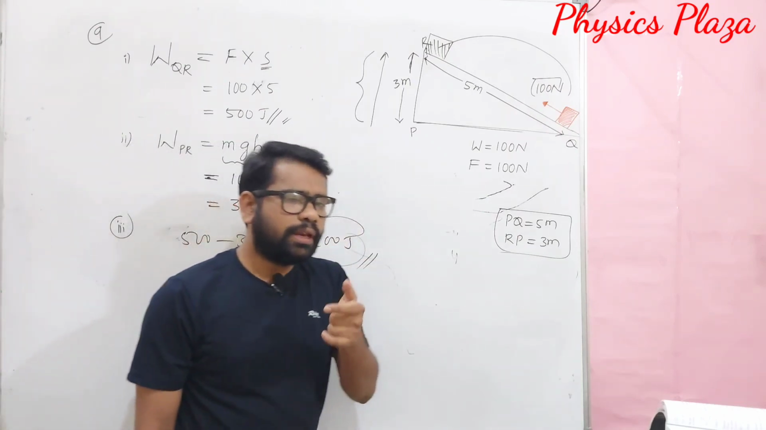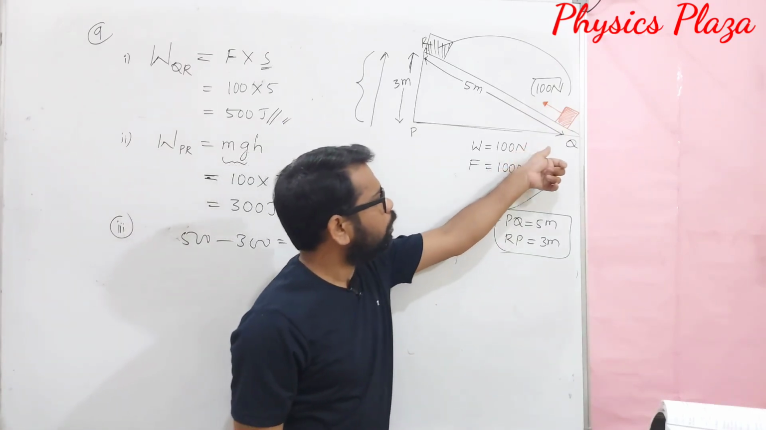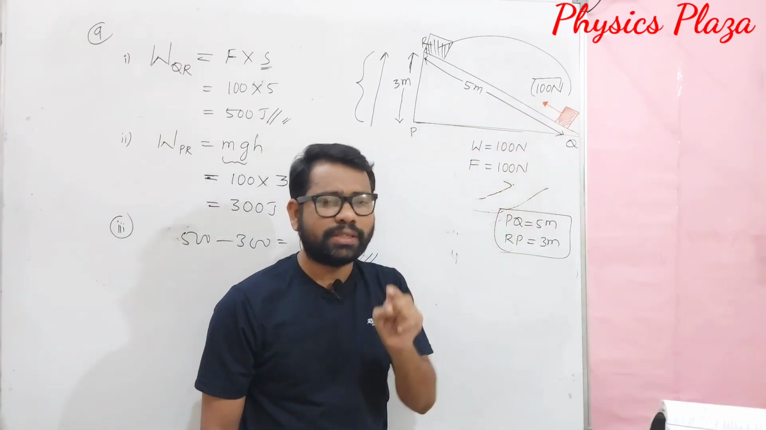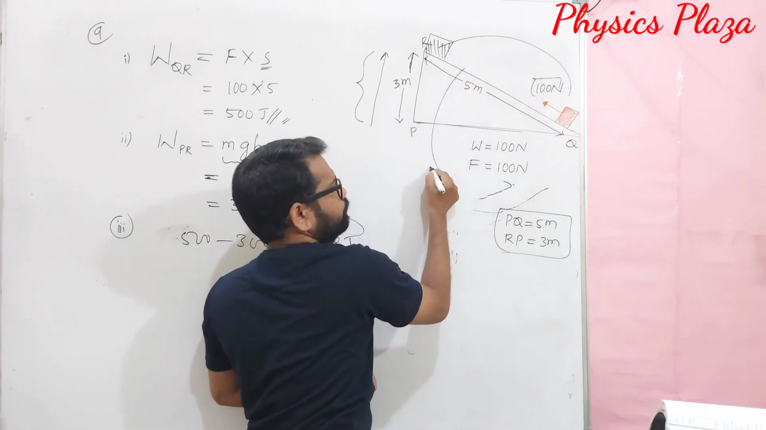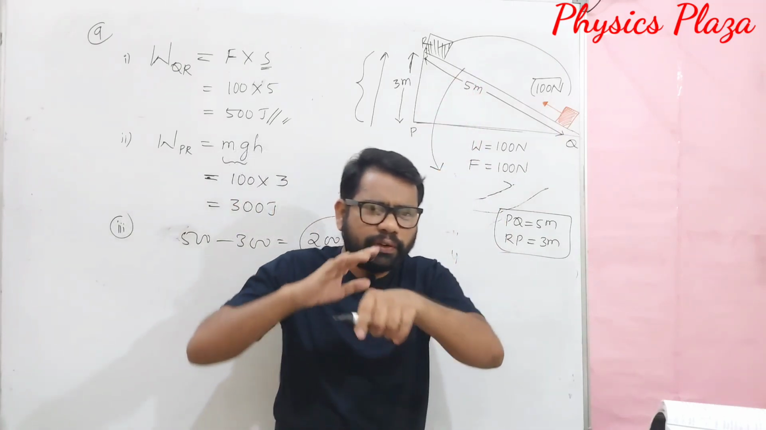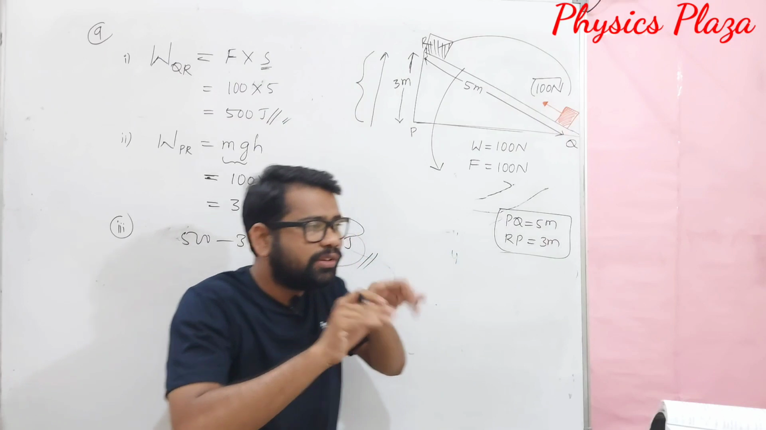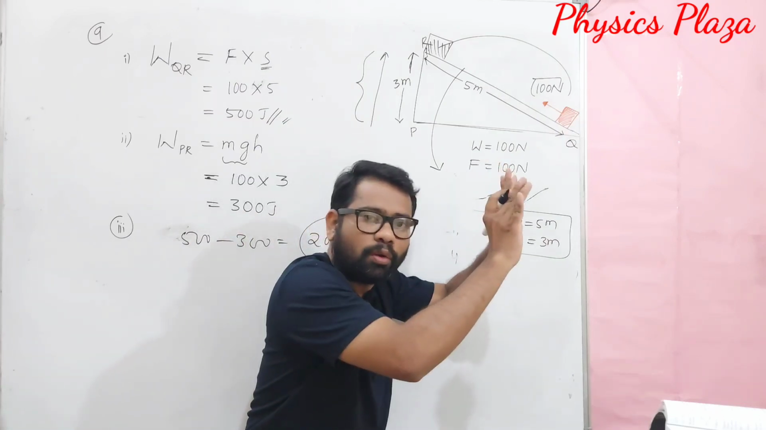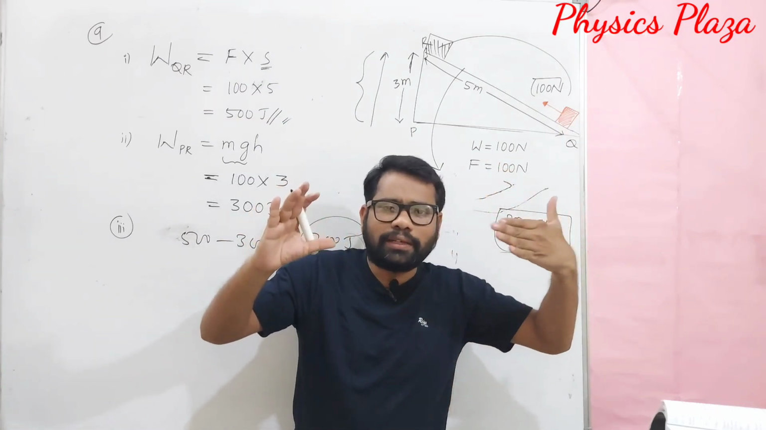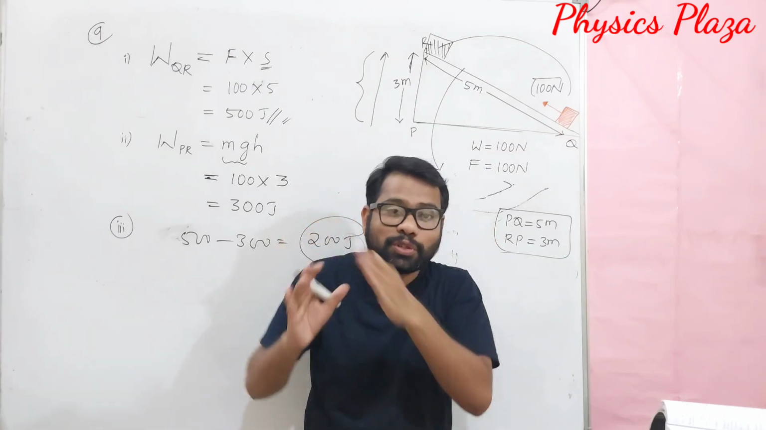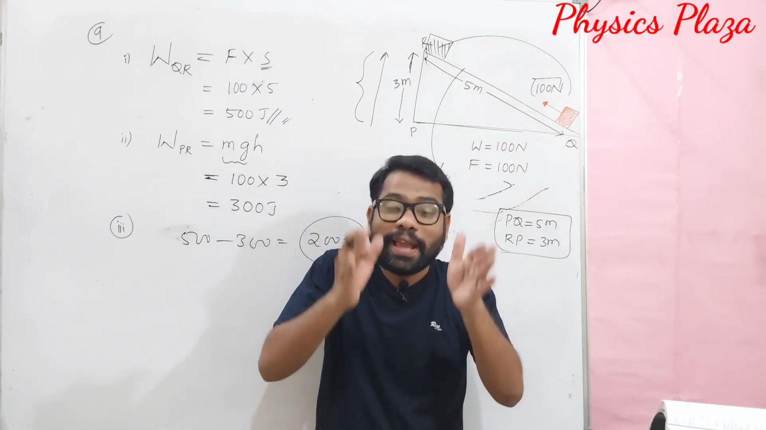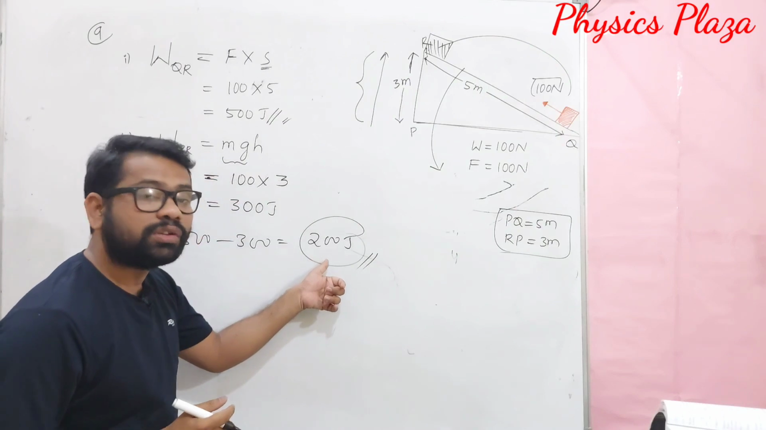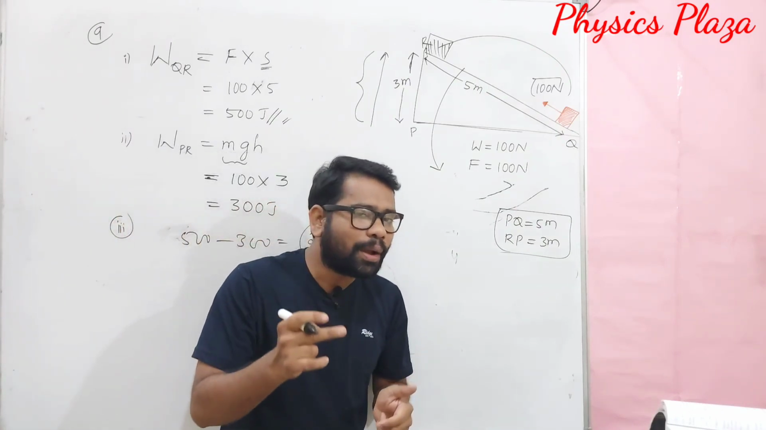Why is this extra energy needed? To move the block along the inclination. Children, the reason is that it is not a smooth surface. So definitely there will be friction as we are trying to push the block. What will happen? Friction will act opposite to the direction of push. So we need to spend extra 200 joules of energy in order to overcome the friction.